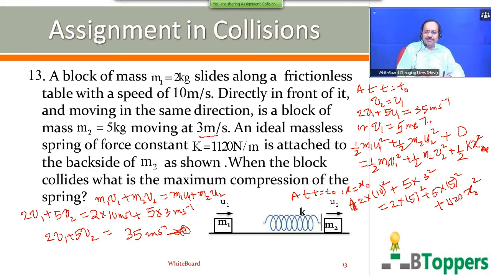So this has to be simplified. Come on, copy down the solution of the problem. In case you need more time to copy the solution, you can take a pause and copy it. And please complete the simplification part yourself, now itself. So if you simplify this, you get x naught square is 1 by 16 in SI units, or x naught equal to 1 by 4, or 0.25 meter. So the answer is 0.25 meter.